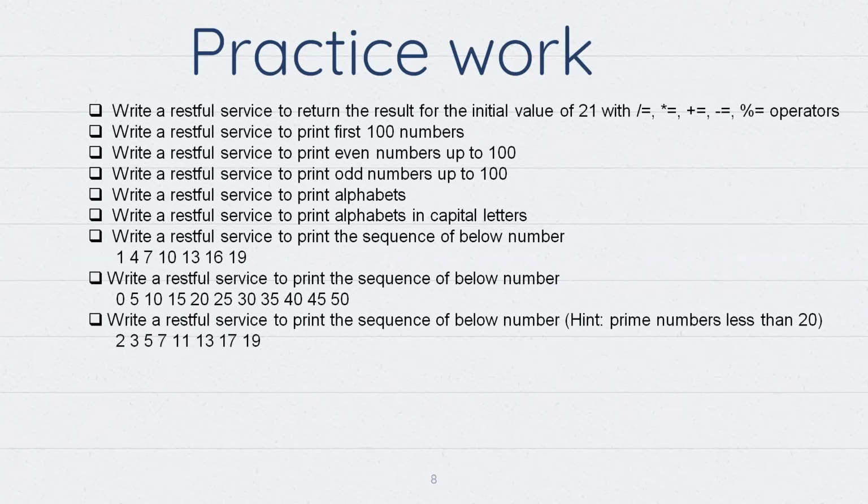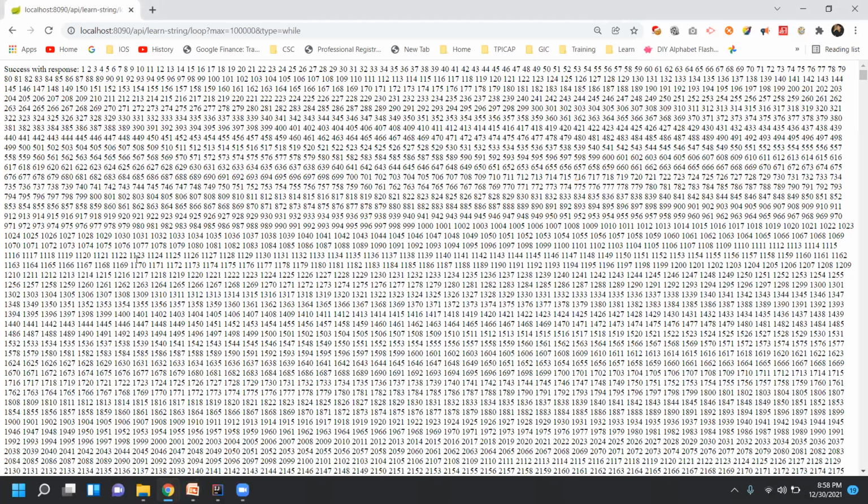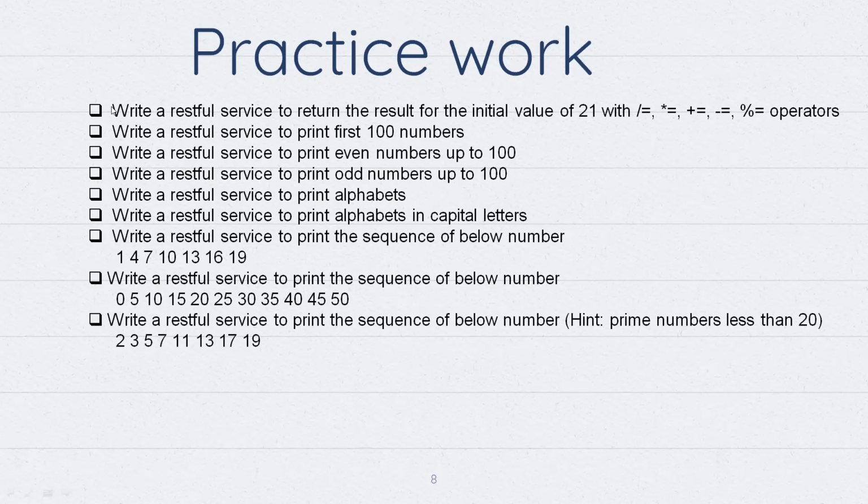Can you change the practice work? Yes, practice work, fine. I'll update this sheet and send it to you, because loops and all we learned just now, right? So that's why I kept it like this so that you all can practice. Sneha, Anita, Ila, Bharati, and Aditya, I want you all to practice it.